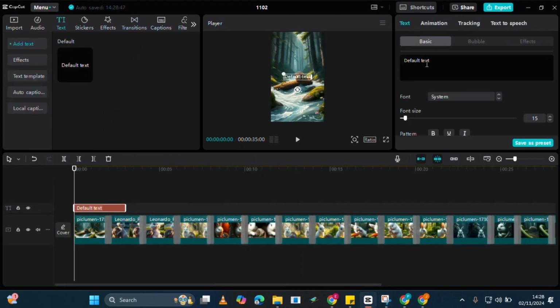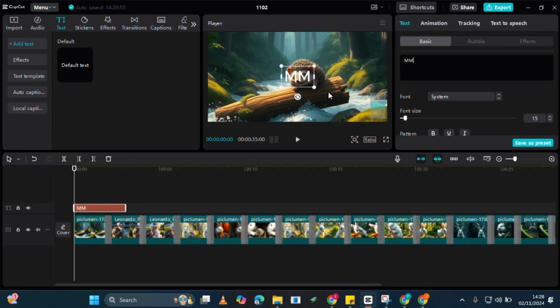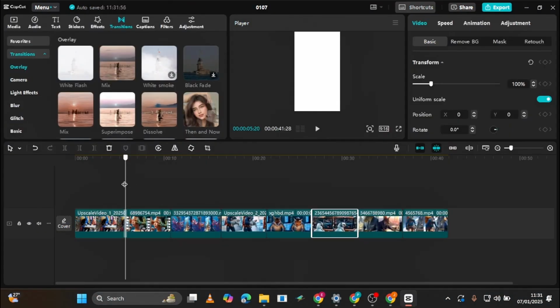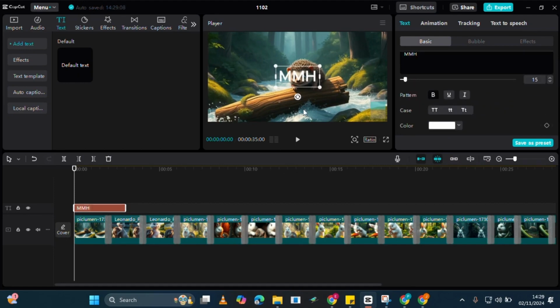I would suggest you go with this black fade transition, but here's a magic trick. You see this apply to all once you click on it. Your transition will be automatically applied to all the clips. See how we literally saved ourselves plenty of time.